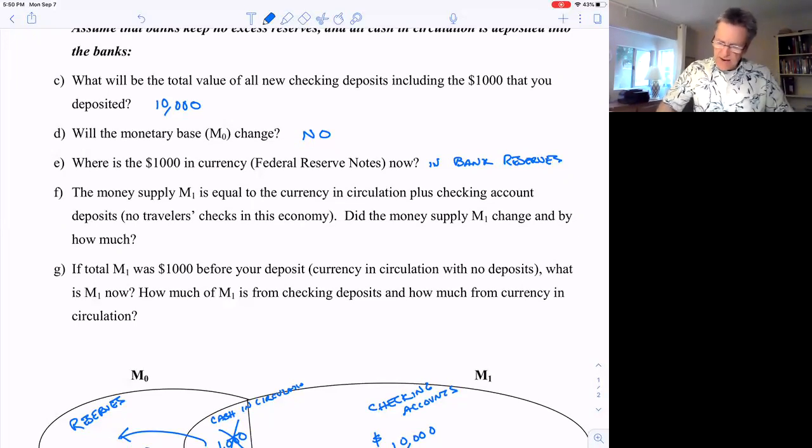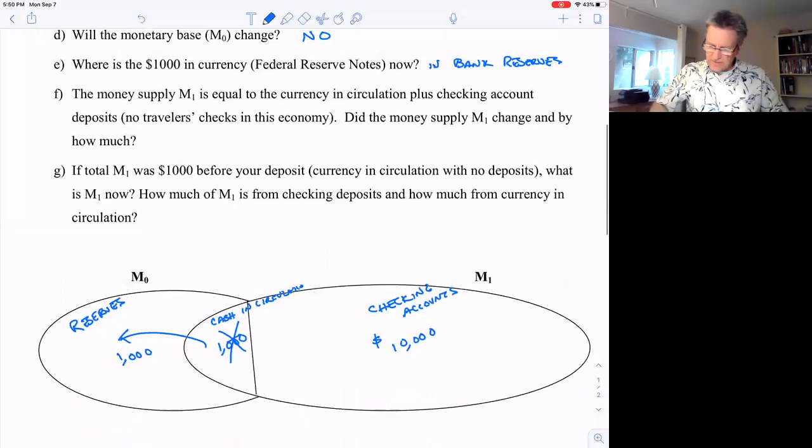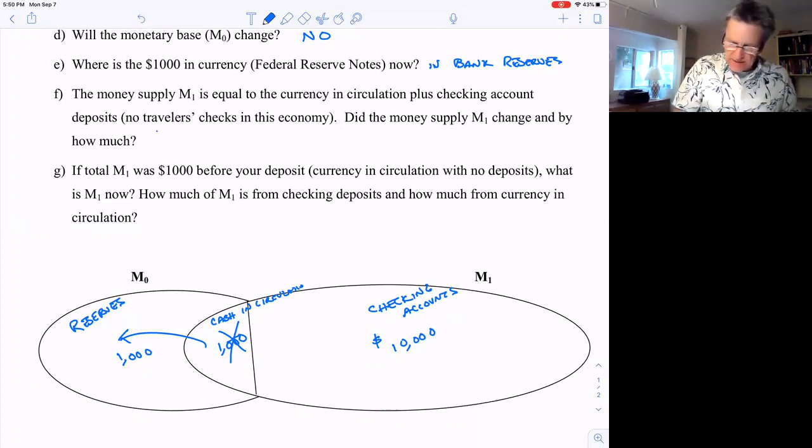So if the money supply is equal to currency in circulation plus checking accounts, did the money supply change, and by how much? Yes. It changed by $9,000.